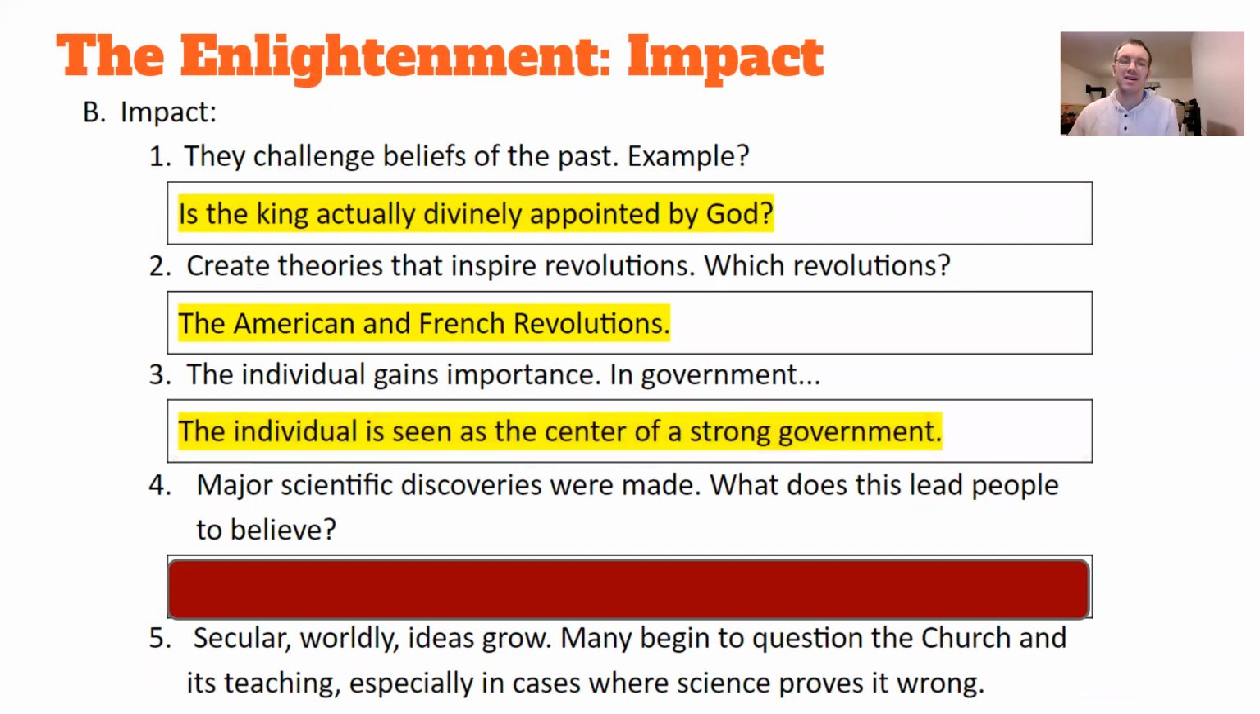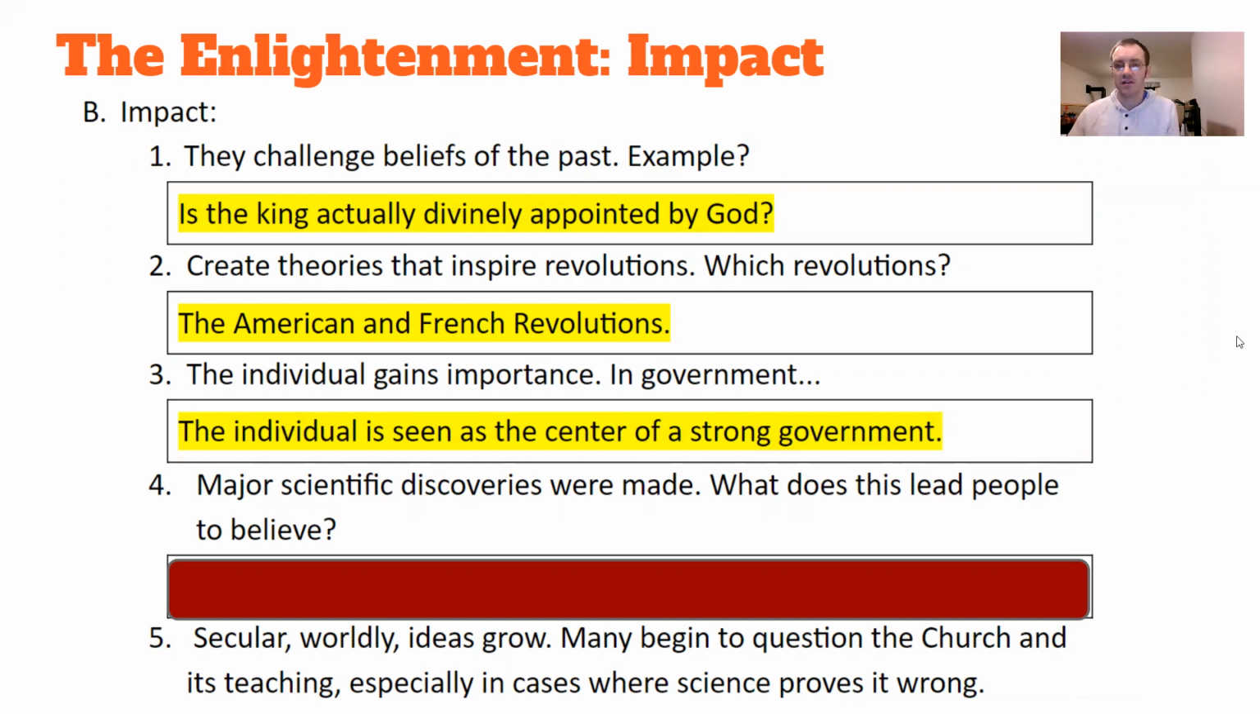The individual becomes important. They gain importance. And the individual is seen as the center of a strong government. Think about how our government works. We vote, right? And those individual little votes all together decide big decisions, like who's going to be a governor or a sheriff or a representative, a senator, or even the president. And so individuals matter. It's not just about the group. It's about individuals, their freedoms, their rights, and their votes.